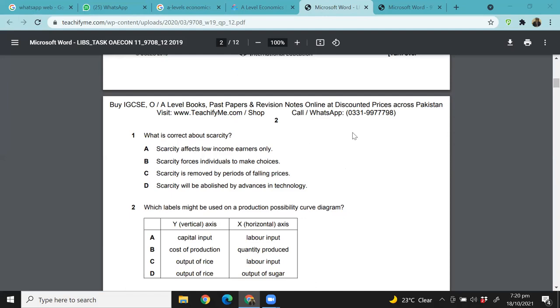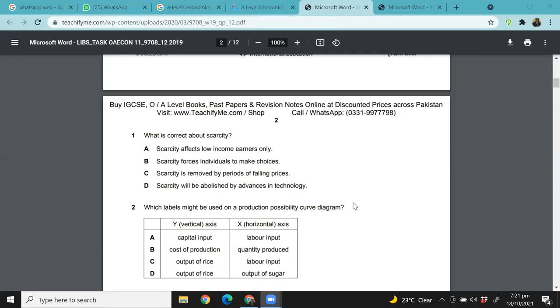Right. So what is the definition of scarcity? What is correct about scarcity? Okay, what do you think is the answer? You think it's B? I also think it's B, right? So let's write this down. So for 1, we both think it's B.